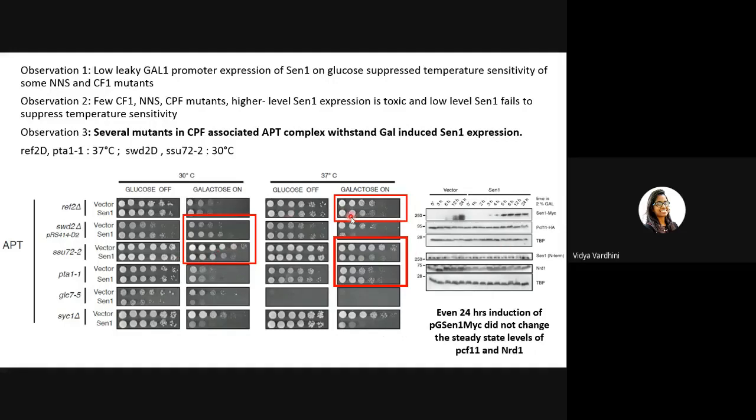And even here, you could see that REF2 delta was able to survive on galactose overexpression, these temperature sensitive mutants. So these are all in accordance with the assumption that we made, saying overexpression of SEN1 is able to repress temperature sensitivity. Now they wanted to check if this was purely because of SEN1 or even other transcription termination factors were being regulated. They looked at PCF11 and NRD1. All the levels were the same, only the SEN1 MYC levels were changing even after 24 hours of induction.